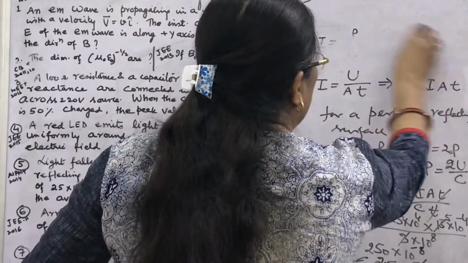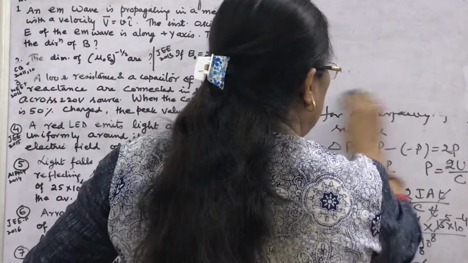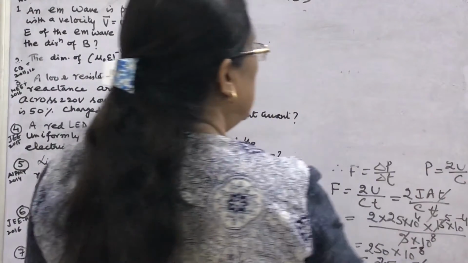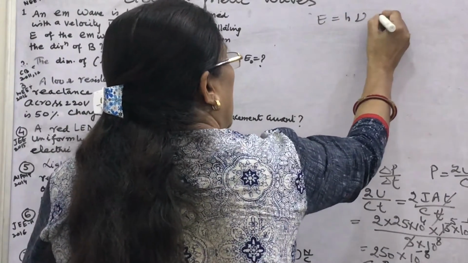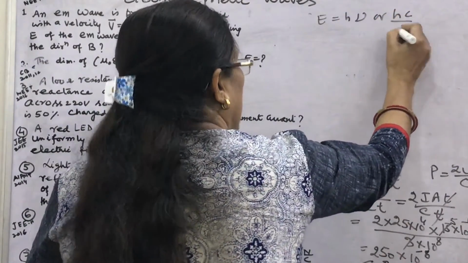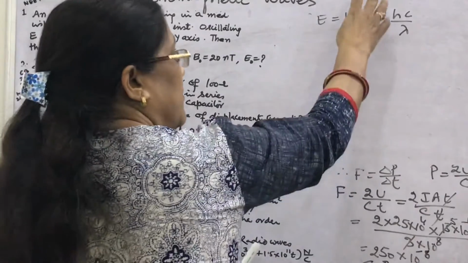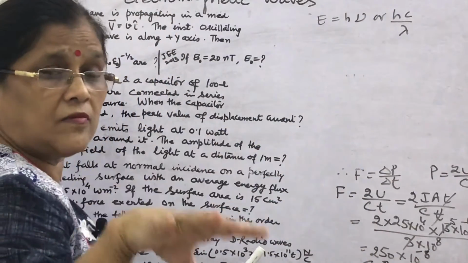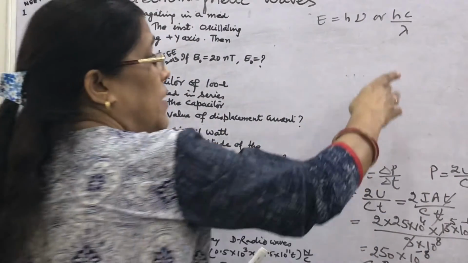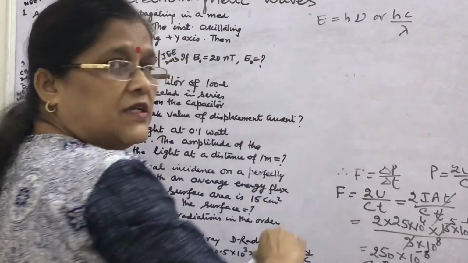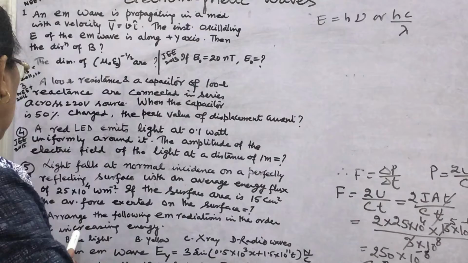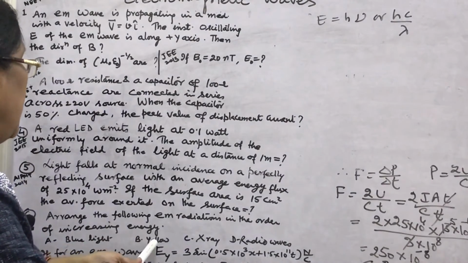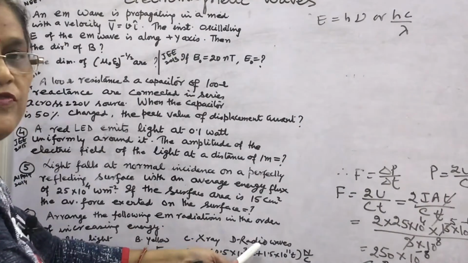EM wave energy is given by which relation? E equal to h nu or hc by lambda. So from gamma to radio waves, lambda increases, so energy decreases. Here options are given: blue light, yellow light, X-ray, radio waves.